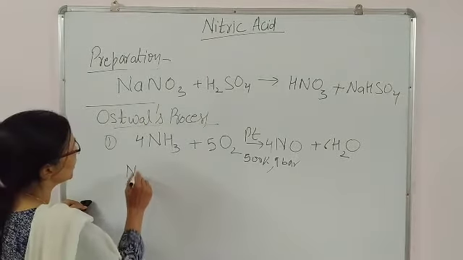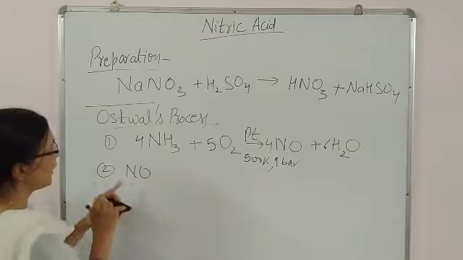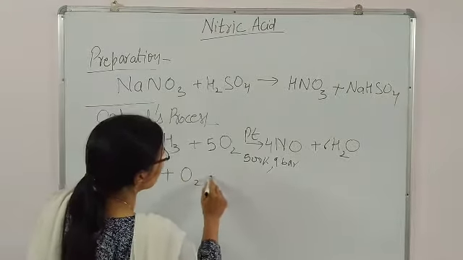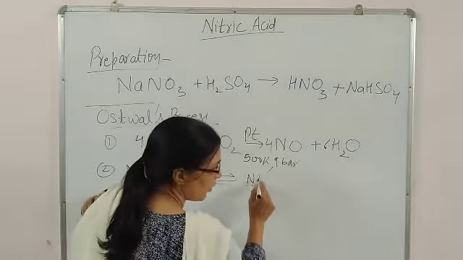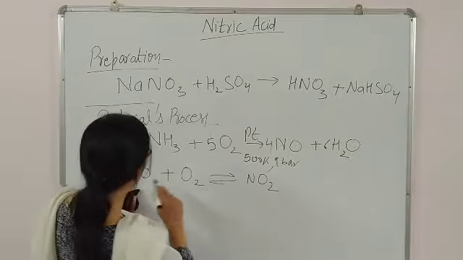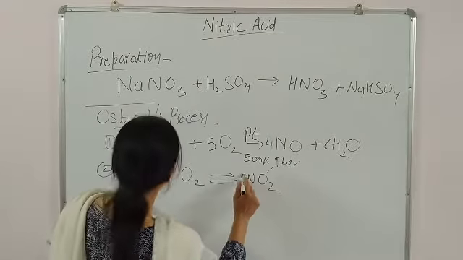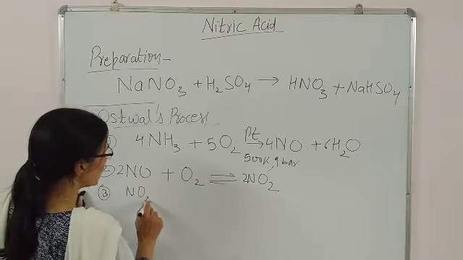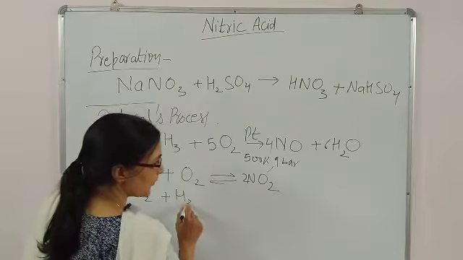Now this NO gas is purified and dried. Then this NO gas is treated with oxygen. There will be formation of NO2 gas. Next, this NO2 gas is dissolved in water.